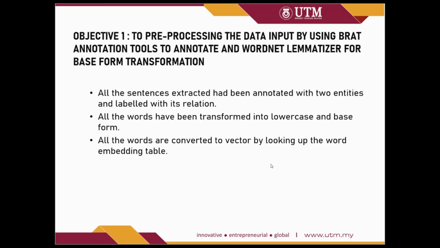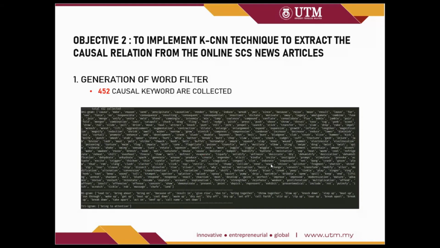Next, for the result analysis and discussion. For objective 1, all the sentences extracted have been annotated and labeled with their relation. All the words are transformed into lowercase and also the base form, and they are converted into vectors by looking up the word embedding table. For objective 2, 452 causal keywords were collected from FrameNet, and the picture shows the keywords we have collected.